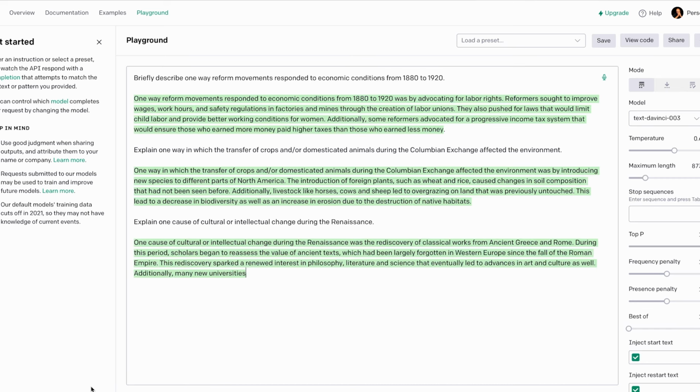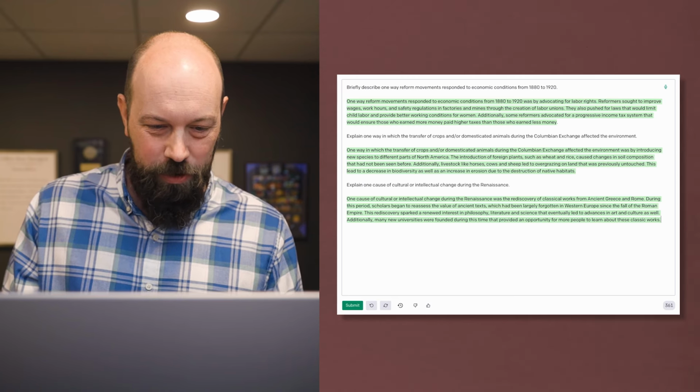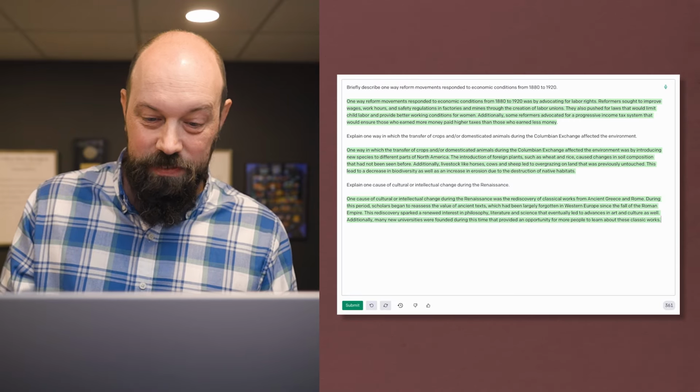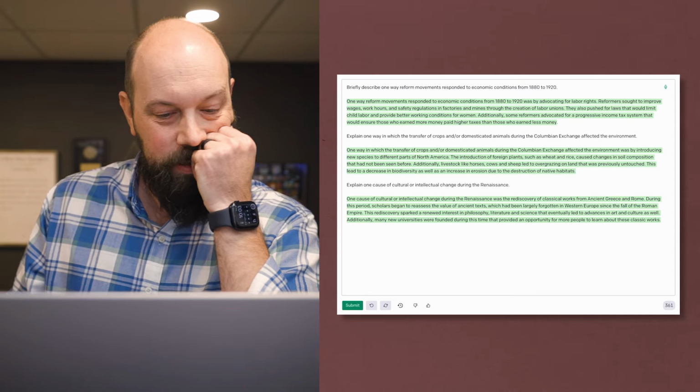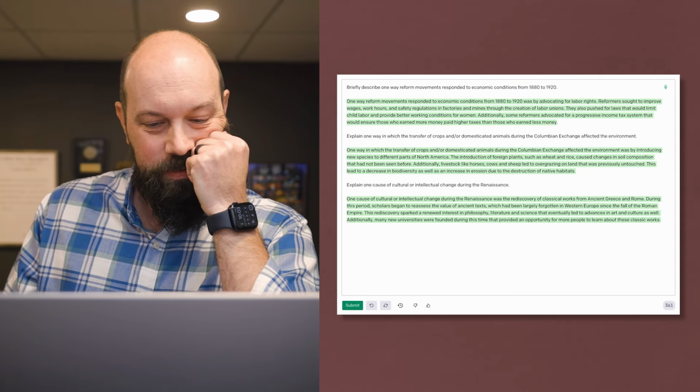Rediscovery of classical works from ancient Greece and Rome. During this period, scholars began to reassess the values of ancient texts, which had largely been forgotten. Rediscovery sparked a new interest in philosophy, literature, and science that eventually led to advances in art and culture as well. Many new universities were founded during this.